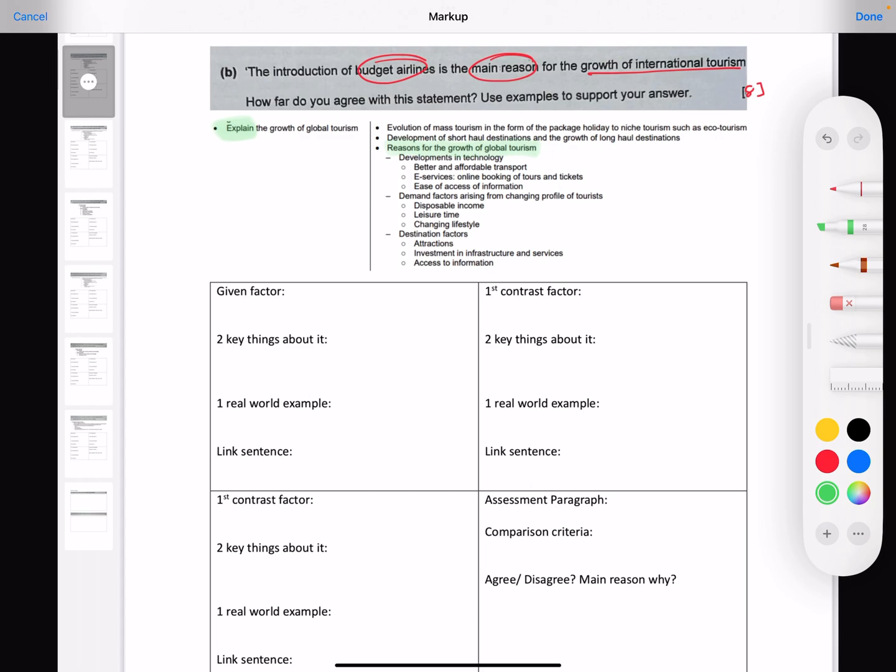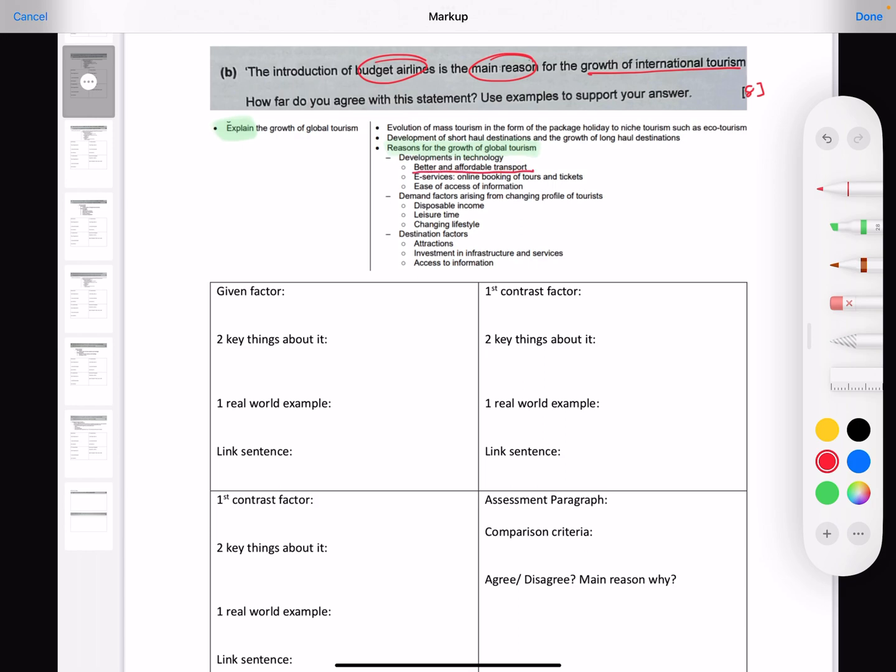It's an explain. So again, can we do this as an open-ended question? We can, because when we're looking at all these three types, changing profile of tourists, destination factors, we were all given examples for each of these subcategories. So what would be my given factor then? My given factor will of course be better and affordable transportation, because we're looking at budget airlines.